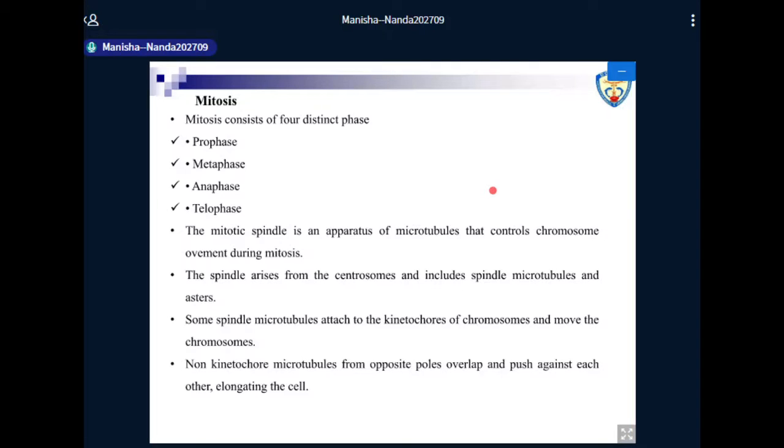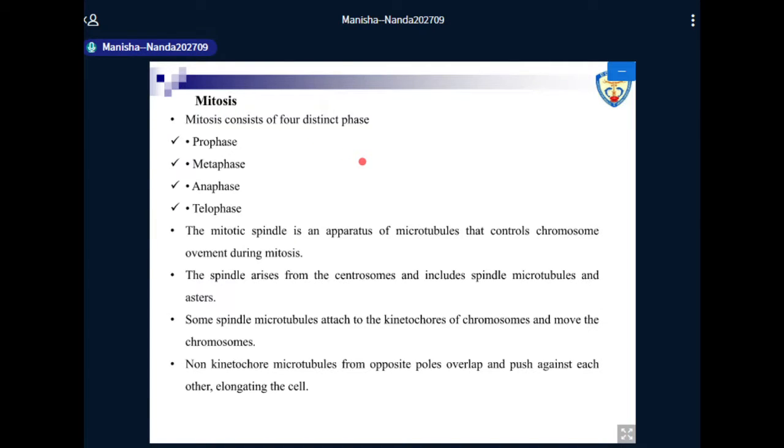Now, mitosis, as you all know, the term mitos means threads, right? And this type of cell division, which occurs in the somatic cells, has been named so because once a cell enters the division cycle, first of all, the chromosomes appear to be in the condensed form and they appear to be like threads, right? So that is why it is given this name, mitosis.